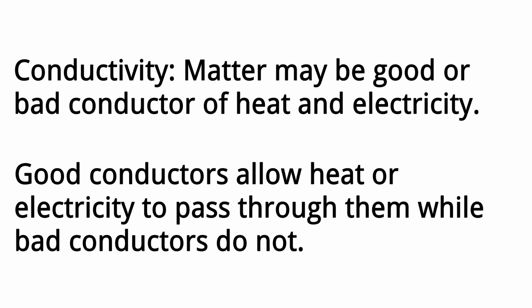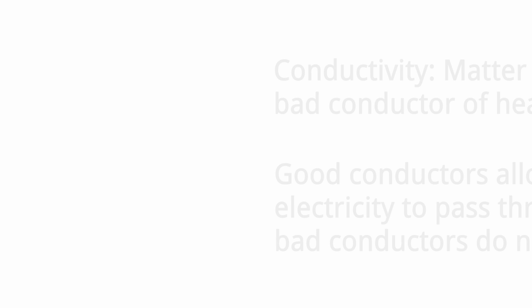In terms of conductivity, matter may be a good or bad conductor of heat and electricity. Good conductors allow heat or electricity to pass through them, while bad conductors do not. Examples of good conductors of heat are copper, aluminium, etc. Whereas bad conductors of heat are lead, sand, etc. Examples of good conductors of electricity are copper, silver, etc. Whereas bad conductors of electricity are wood, lead, etc.